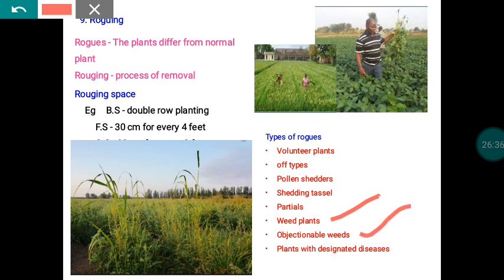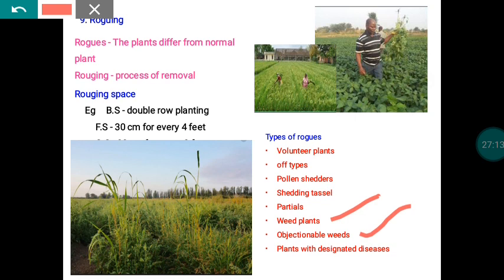Then objectionable weeds. Some of the weeds are problem creating. Some of the weeds get mixed with our seeds. Once the weeds get mixed with our seed, the separation is not that easy. Because of that, the presence of some weeds in our field is strongly objected to by the seed certification people. So Argemone mexicana is an objectionable weed. Similarly, Abutilon indicum is an objectionable weed as far as bhendi and pulses are concerned, because Abutilon indicum acts as an alternate host for the mosaic virus.